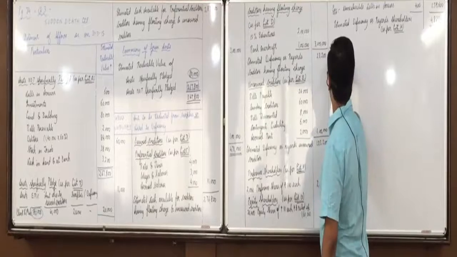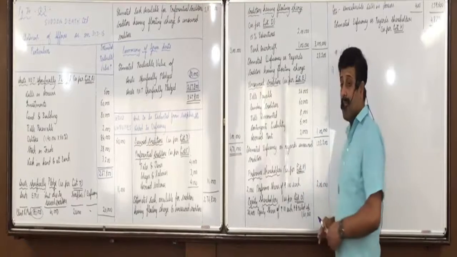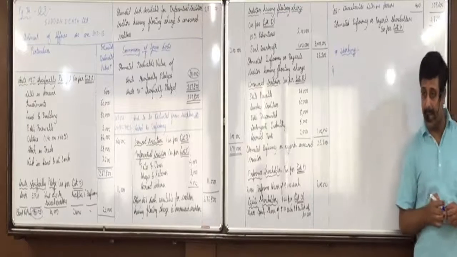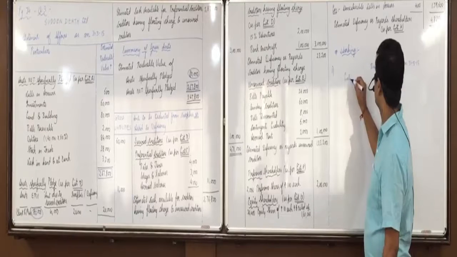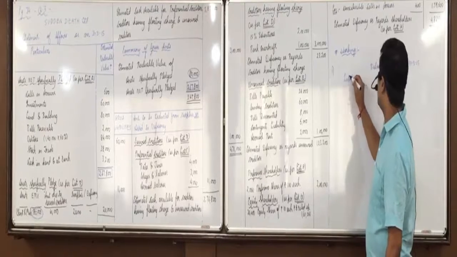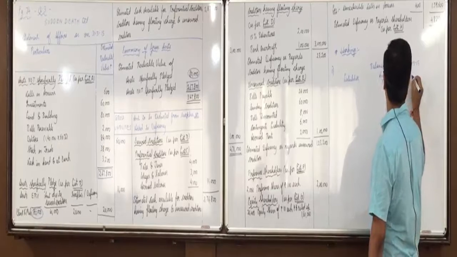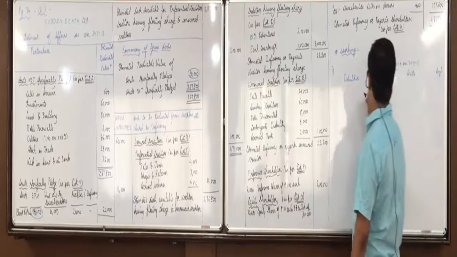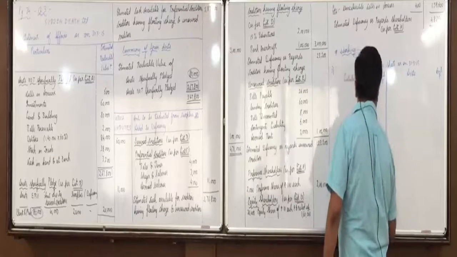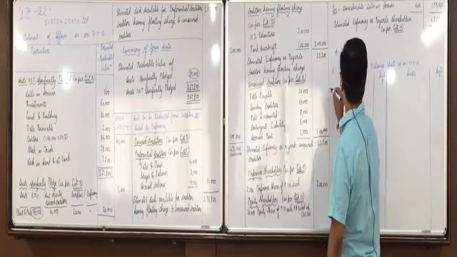So let our working note 1, and we are doing it because the balance sheet is not given. Otherwise, we would have directly taken that. So a kind of balance sheet can be made, and order is not important. Straight away, we can write any of the liabilities and assets in any order. Our purpose is just to get excess of assets over liabilities or excess of liabilities over assets.